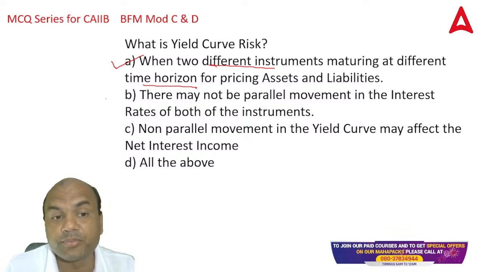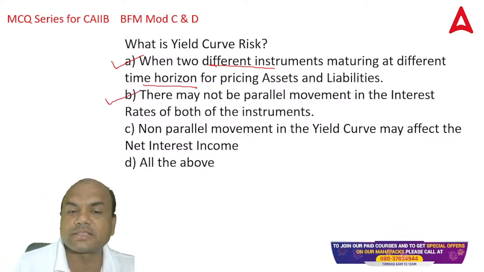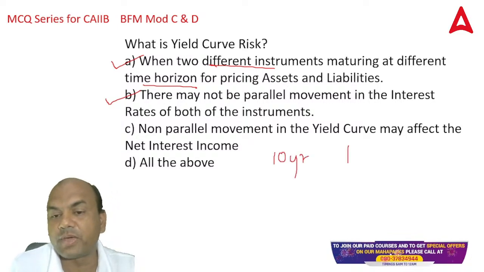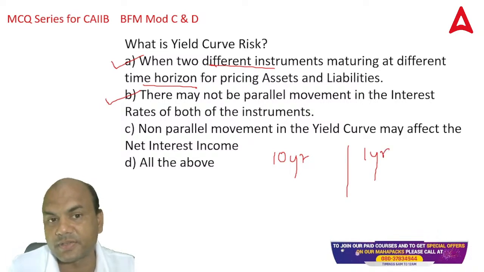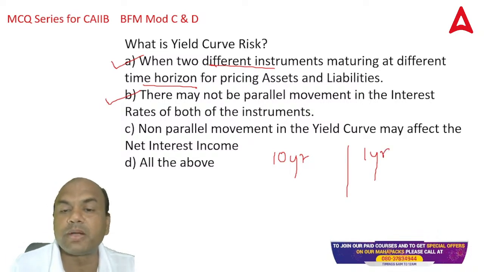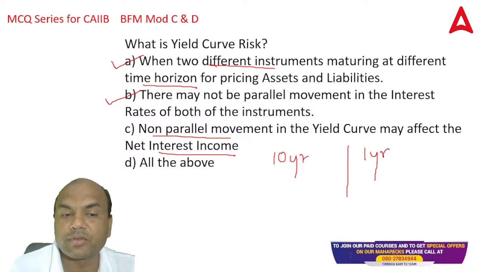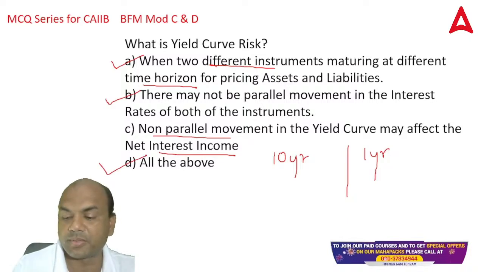There may not be parallel movement in the interest rate of both the instruments. That is also true. Means, here for example, a 10 years bond will change in different proportion, whereas a 1 year bond will change in different proportion of interest rates. Okay. Non-parallel movement in the yield curve may affect the NII. So that's also true. Non-parallel movement means this is changing differently, this is changing differently. So net interest income will be affected. So the answer is all of the above.